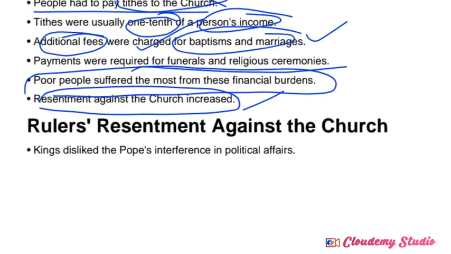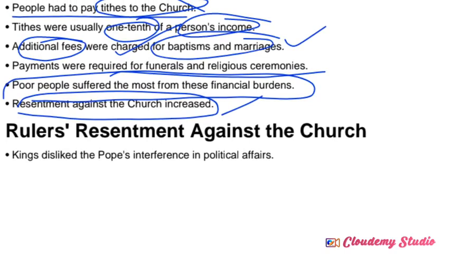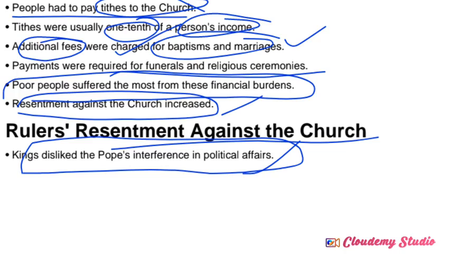So next one, rulers' resentment. What about that rulers' resentment against the church authorities? So, the king disliked the pope's interference in political affairs. See, the pope and church authorities, earlier it was reserved for religious matters, right? Later they started to interfere in political affairs. Actually, the political system is completely reserved for the kings and their dynasties. So, again, here also they are involving, and kings started to dislike the popes and the church authorities.